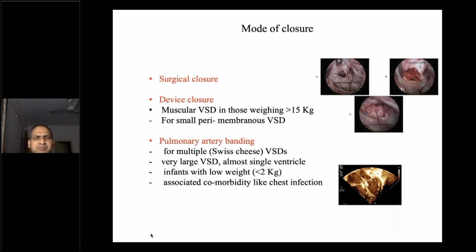Then for small perimembranous VSDs, when the margins are clear, a little away from the aortic valve, we also go for the closure of the VSDs with a device. Then if these two procedures are not possible, particularly in case of multiple or switched VSDs, very large VSD, almost like a single VSD in single ventricle, infants with low birth weight, less than 2 kg, or associated comorbid conditions which prevent going for a surgery or a device, we go for a pulmonary artery banding in those conditions.